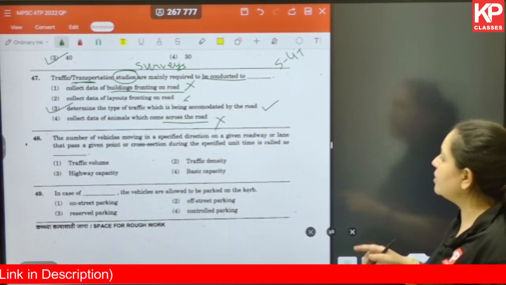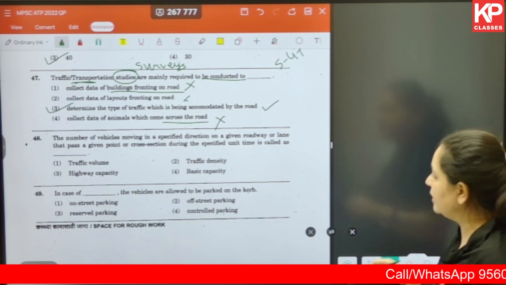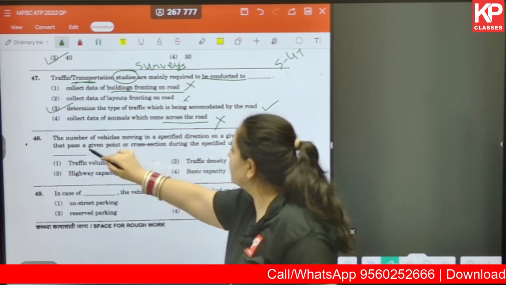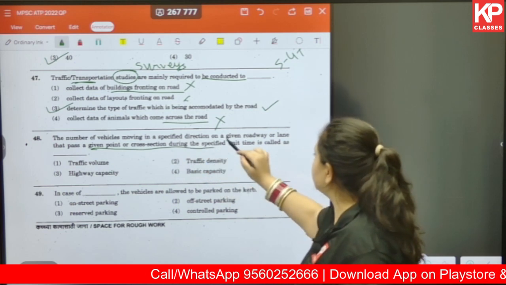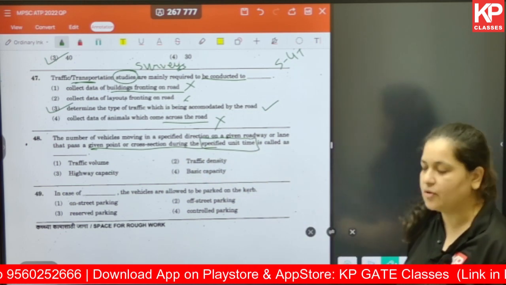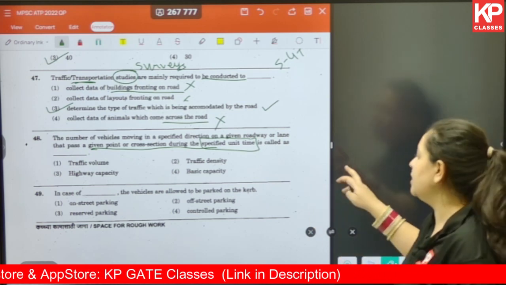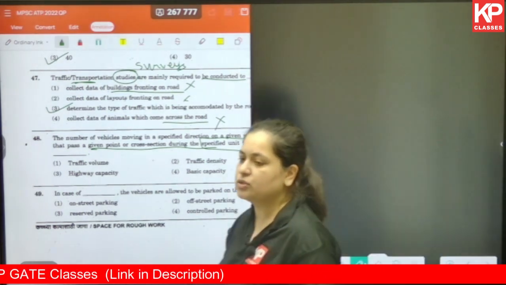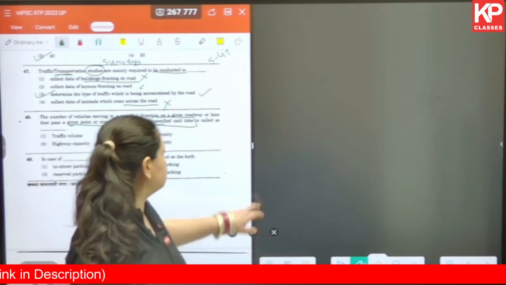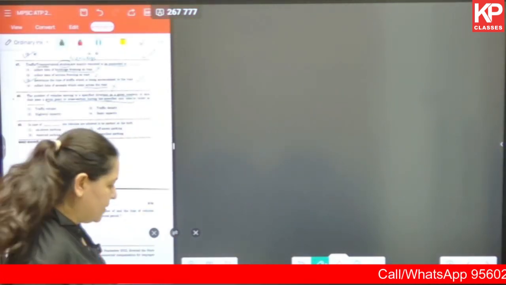Next one, the number of vehicles moving in a specified direction on a given roadway or lane that pass a given point or cross section during a specified unit time is called what? Traffic volume, traffic density, highway capacity, or basic capacity. So to answer this, let us first understand the difference between traffic volume, traffic density and capacity.